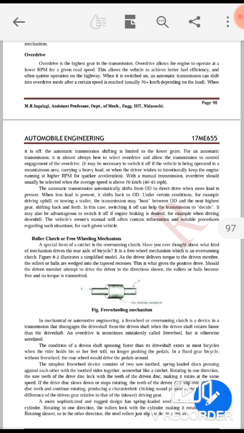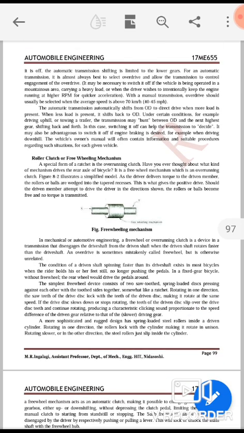per hour. The automatic transmission automatically shifts from OD to direct drive when more load is present. When less load is present, it shifts back to OD under certain conditions.